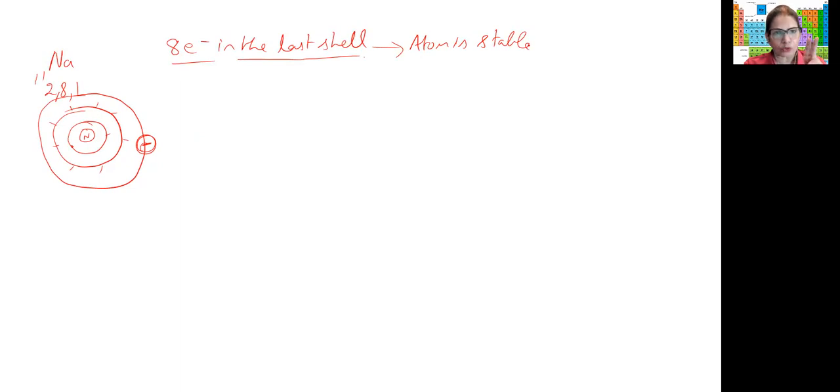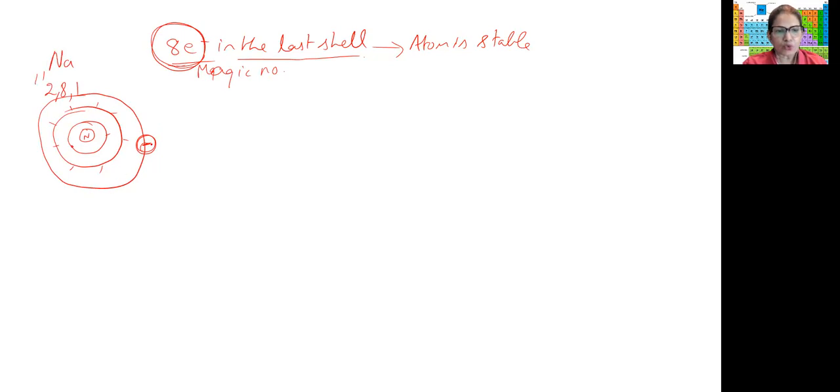If there are 2 electrons in the last shell, they are stable. From boron onwards, if they have 8 electrons, they are very stable. So they try to get this magic number. I call this the magic number. They require it to become very stable.